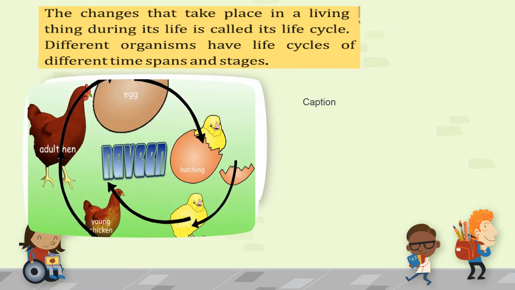Here you can see the picture of a chicken. An adult hen lays the egg, and when these eggs are hatched, small chicks move out of them, and then they transform into young birds and further into the adult hen.